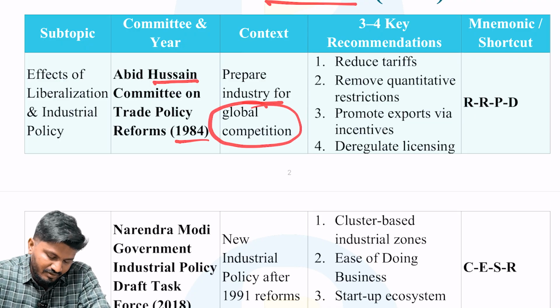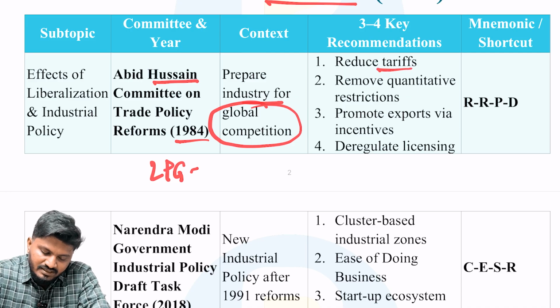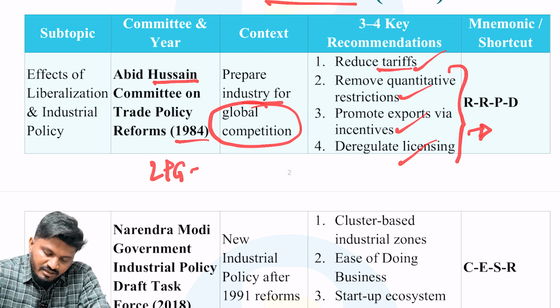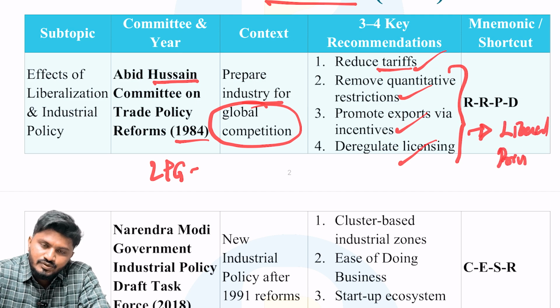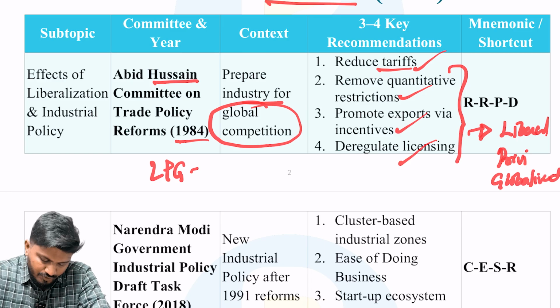It was the year when LPG reforms were accepted by India. Important recommendations were reduce tariffs, remove quantitative restrictions, promote exports via incentives and deregulate licensing, so that the economy becomes liberal, privatized and globalized. Okay, a very old committee, but just have an idea about it.